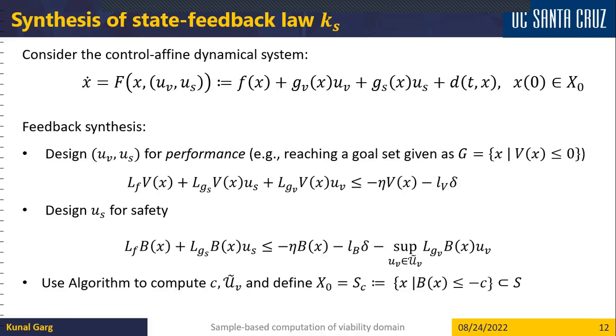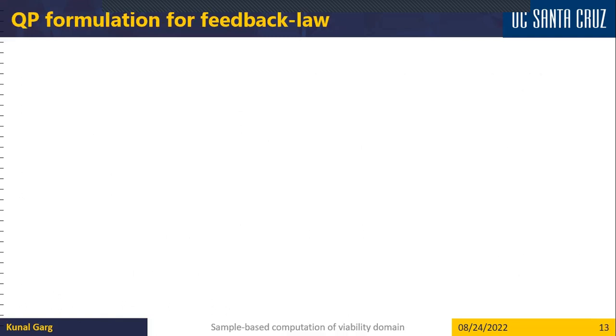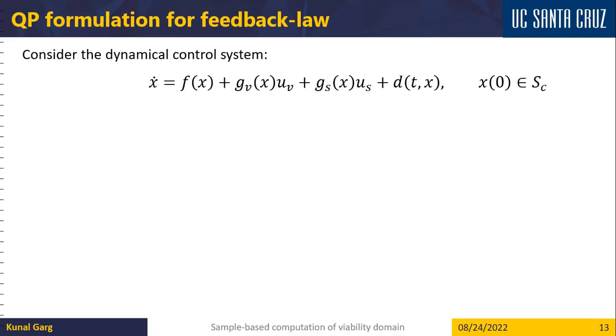We only use the secure input to guarantee that the system does not leave the safe set. And we compute these sets, the set of initial conditions and the set of allowable adversarial attack signals, using our algorithms. With that, we synthesize a quadratic programming framework to design the input in real time. So this is our QP formulation, our quadratic program.